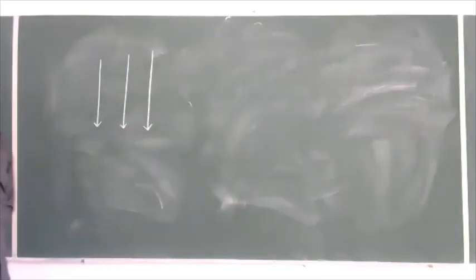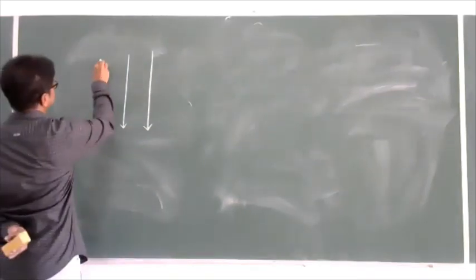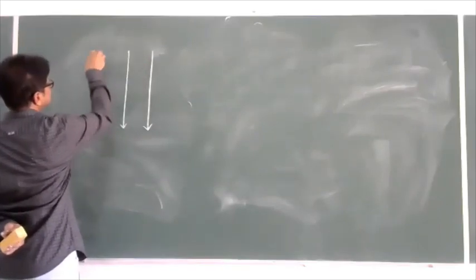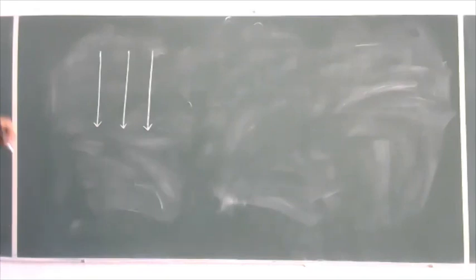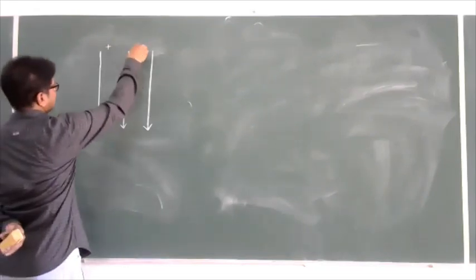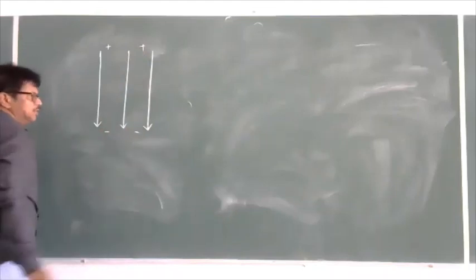This is one uniform electric field. So the direction of the electric field is from positive to negative.